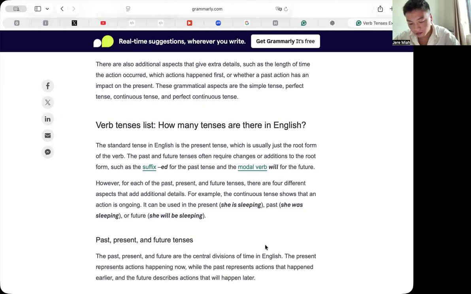Absolutely. Let's do a quick side by side. So for the future continuous, you might say, tomorrow at 3 p.m., I'll be working on my project. That means at 3 p.m. tomorrow, you'll be in the middle of working on it. For the simple future, you could say, I will start working on my project at 3 p.m. tomorrow, which just means you'll begin at that time. So the future continuous is focusing on the ongoing action at a certain point, while the simple future is just about when something will start or happen.